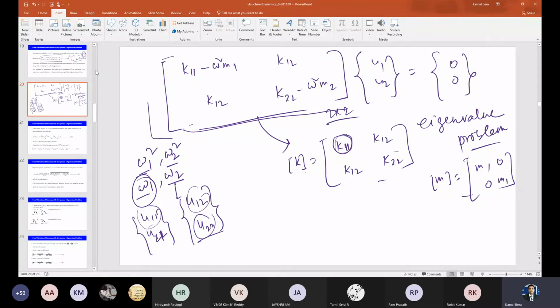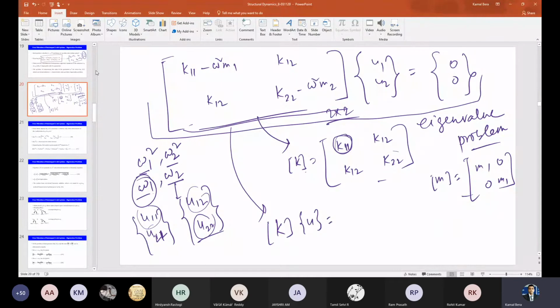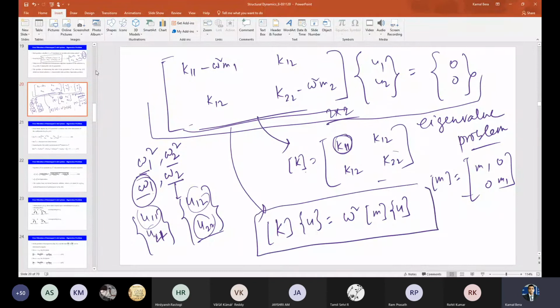So now this equation, that means the eigenvalue problem, I can write: K into U is equal to omega square M U. Is this correct or not?